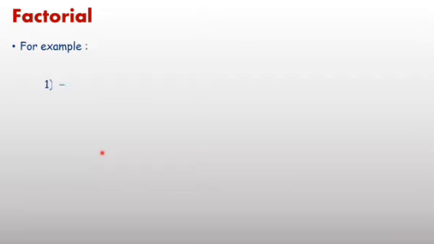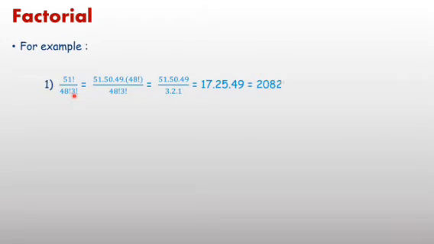For example, factorial 51 upon factorial 48 into factorial 3. Factorial 51 we can write as 51 into 50 into 49 into factorial 48, because factorial 48 is written in the denominator. It does not imply calculating the value of factorial 48, we just have to simplify.